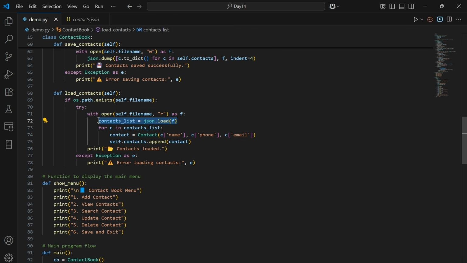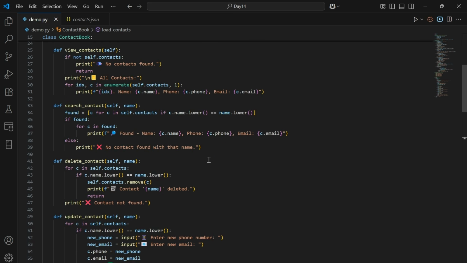Within this line, we read the entire file content and convert the JSON data into a Python list of dictionaries. Next, we loop through each contact in the list and add each contact object to self.contacts in the application, so we can use it later for performing different operations like search, update and delete.